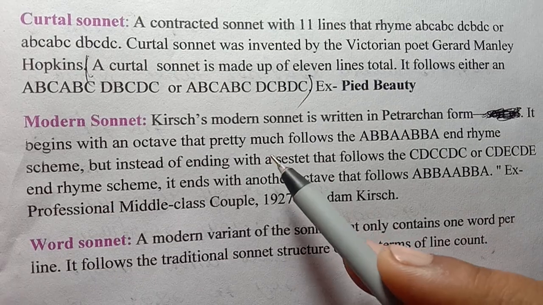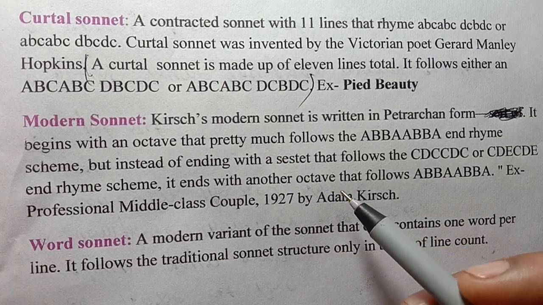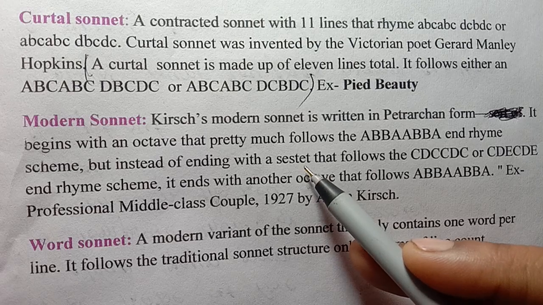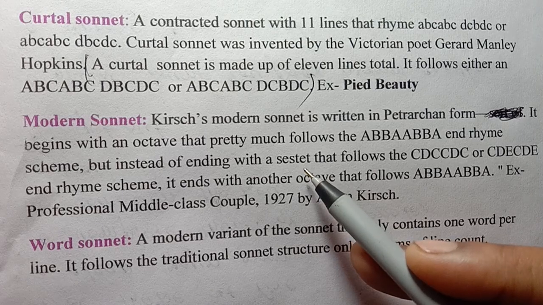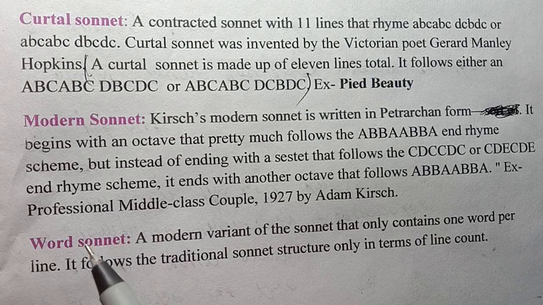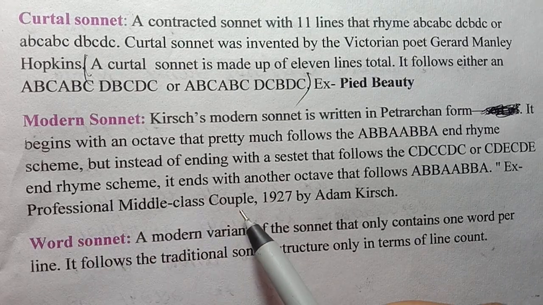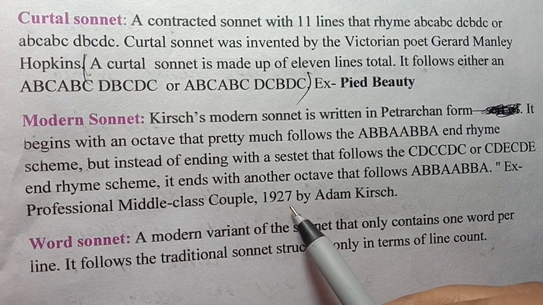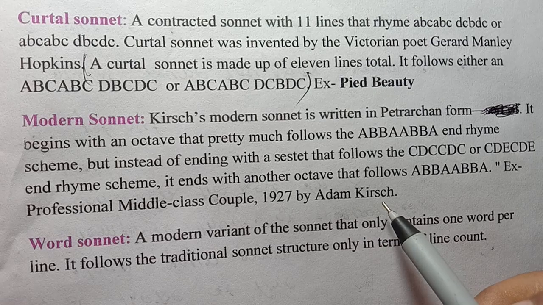That means the modern sonnet does not have any sestet, rather it has 2 octaves. The best example is Professional Middle Class Couple 1927 by Adam Crash.